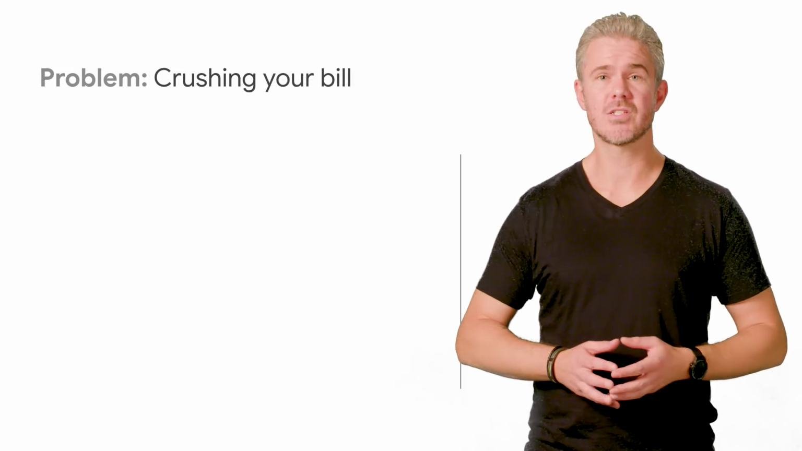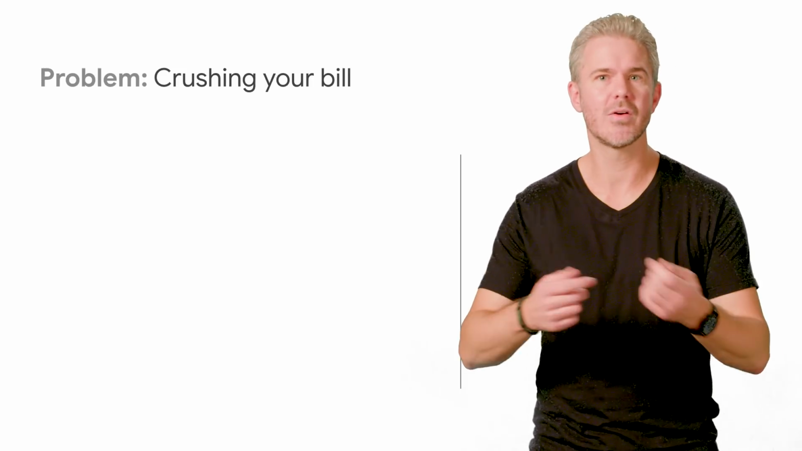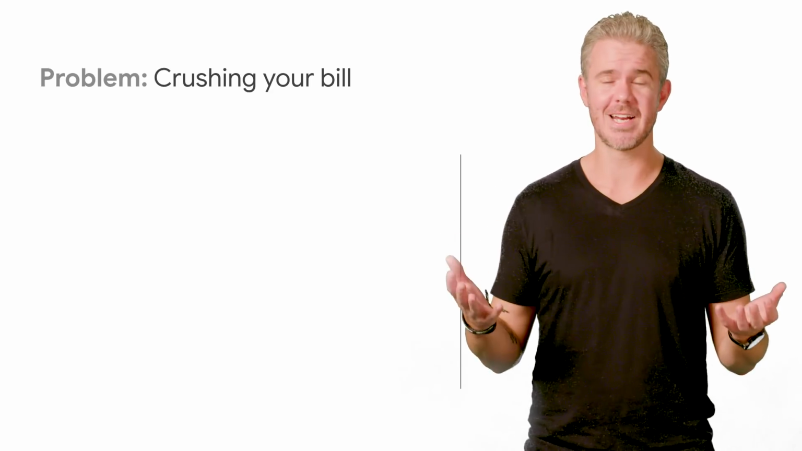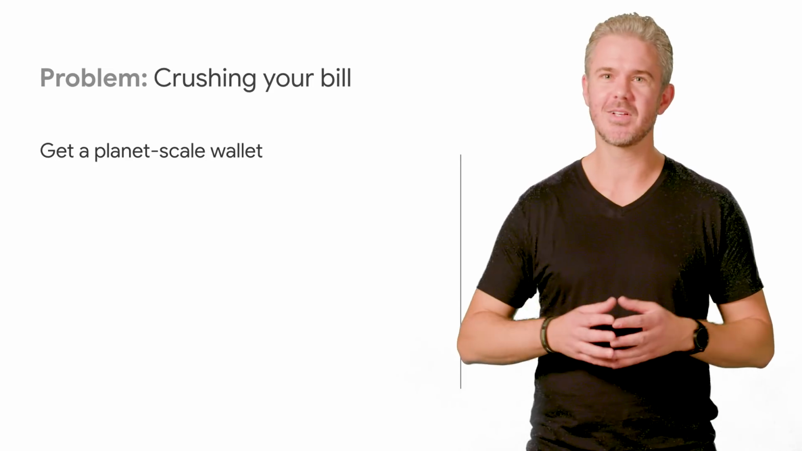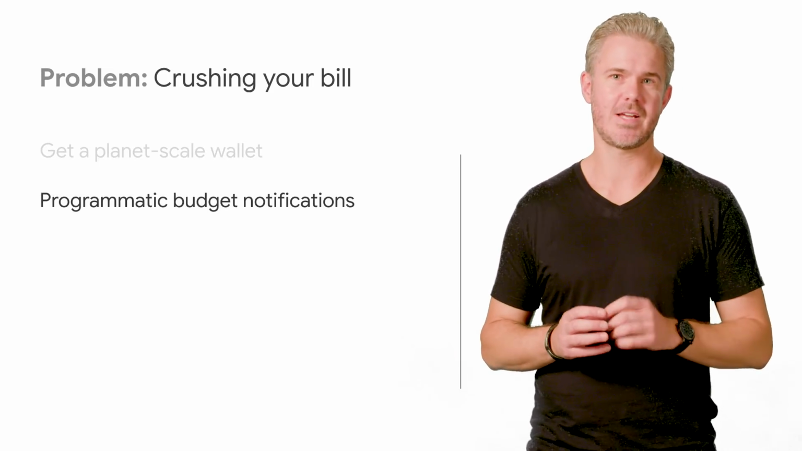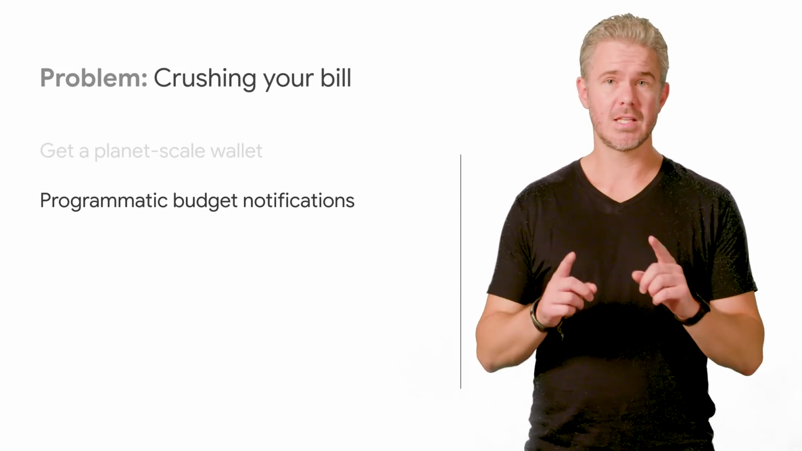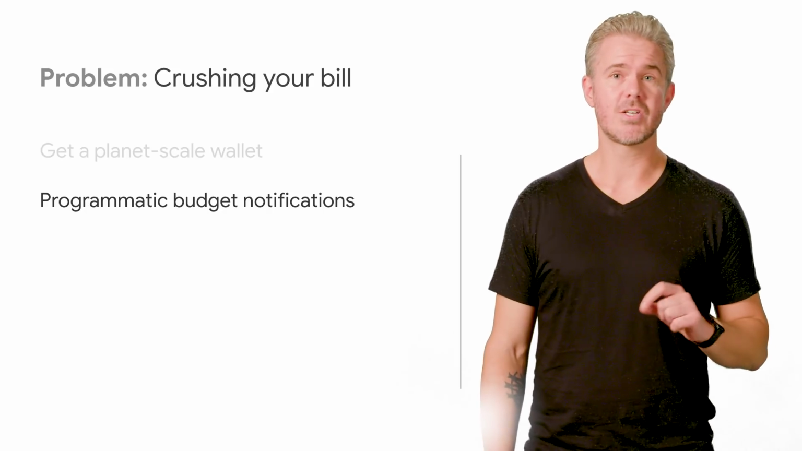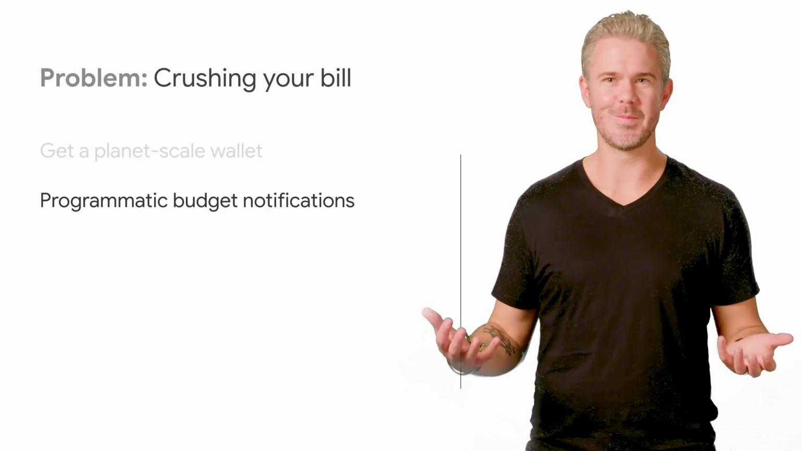Similarly, say a large increase in traffic occurs, or your system gets stuck in some loop where functions keep triggering each other. They'll scale up and up and up, and at some point it might be a financial concern. One solution is to get a planet-scale wallet, but that's not really an option for most of us. Instead, you can set programmatic budget notifications, which will alert you when you hit some budget threshold. You can get this by email, but you can also publish to Pub/Sub, meaning you could have a cloud function that runs and shuts down unnecessary resources to avoid overwhelming your bill.